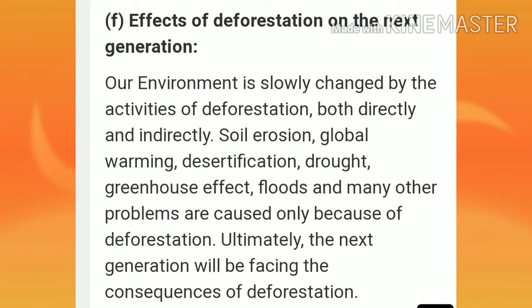Now, very interesting: the effects of deforestation on the next generation. Our environment is slowly changed by the activities of deforestation, both directly and indirectly. Soil erosion, global warming, desertification, drought, greenhouse effect, floods, and many other problems are caused only because of deforestation.